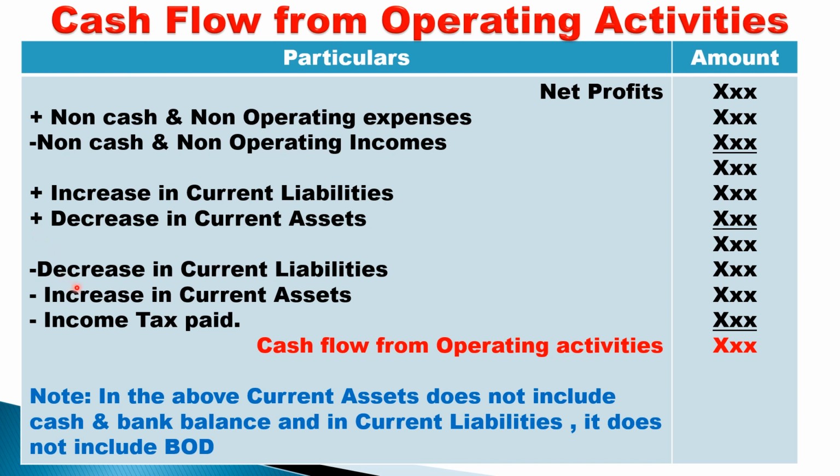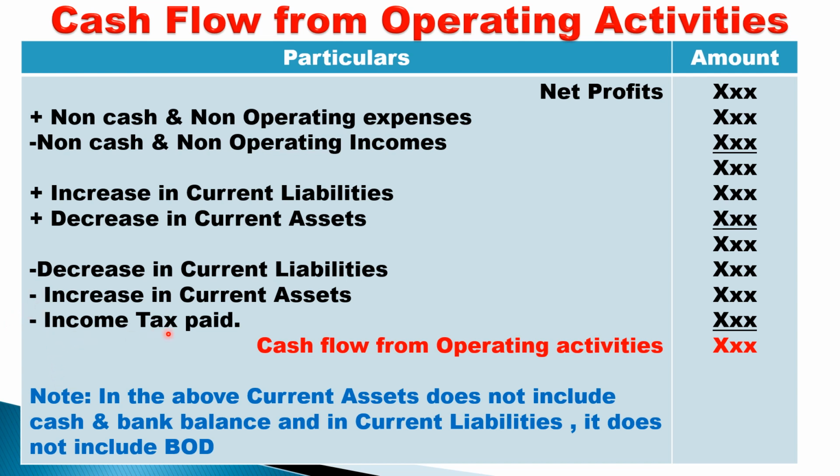Next, students, decrease in current liability. When current liability decreases, it means that liabilities are paid. Creditors, it was 10,000 reduced to 5,000. It means creditors are paid. When you pay creditors, cash payment is done. So decrease, so you should minus. Increase in current asset. Example, stock is increased. It means stock is purchased. So when stock is purchased, you make payment, minus.